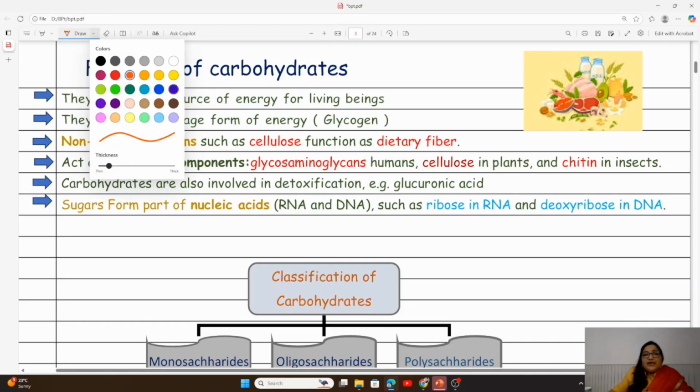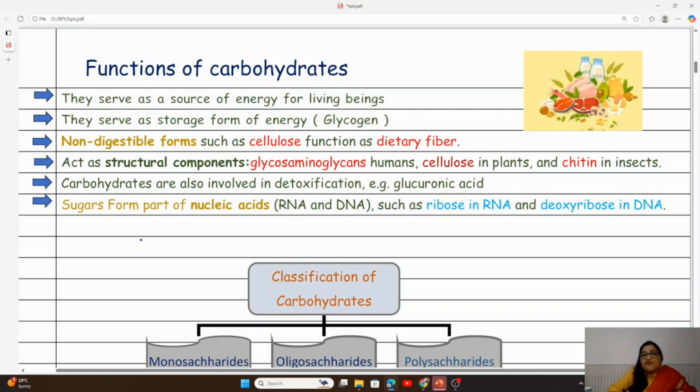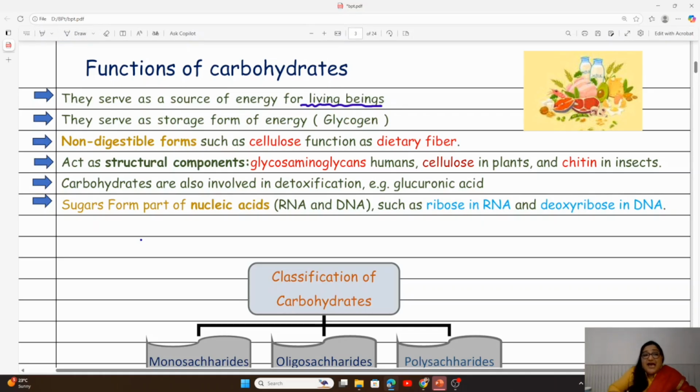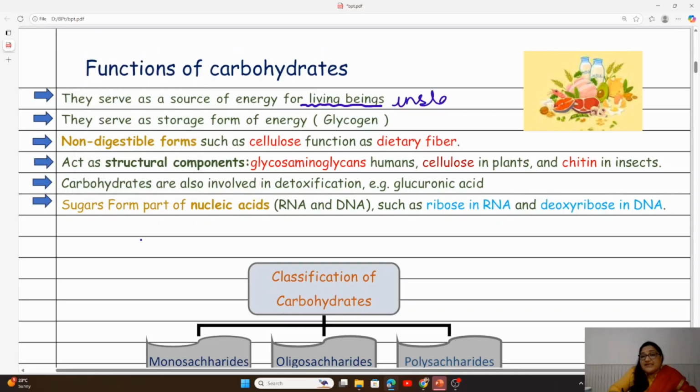So let us first understand the functions of carbohydrates. First of all, we must know that these carbohydrates serve as the source of energy for living beings. Yes, they are the source of energy and they are termed as the instant source of energy. Why instant source of energy? Because whenever we take carbohydrates in diet, within 2 hours, all the carbohydrates are absorbed into the blood and they provide energy. Energy in biological system, we know it is always in the form of ATP.